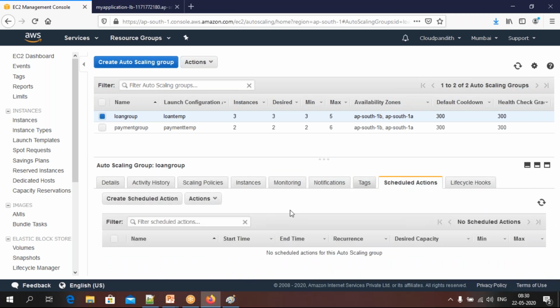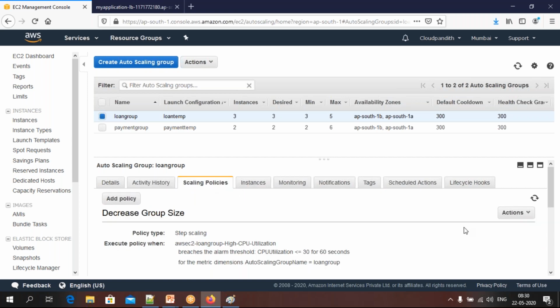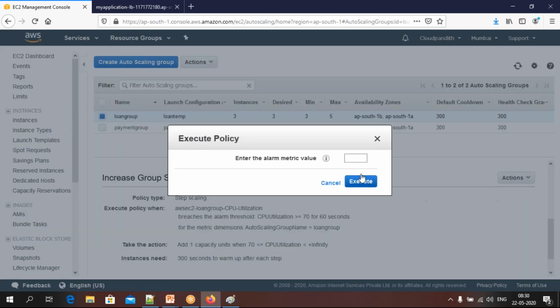Tags, here you need to create a schedule. Schedule is basically, suppose you want to launch some 10 servers at a particular time, then you are going to create a scheduled action. This I'm also going to create, no problem. So come to scaling options. Let me try it again. I know it might come up.